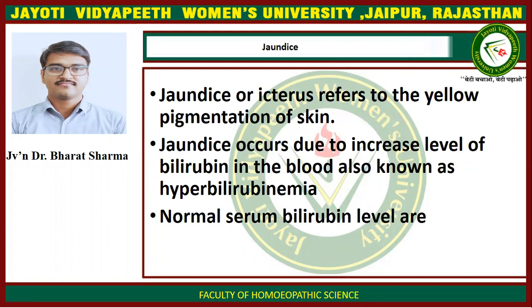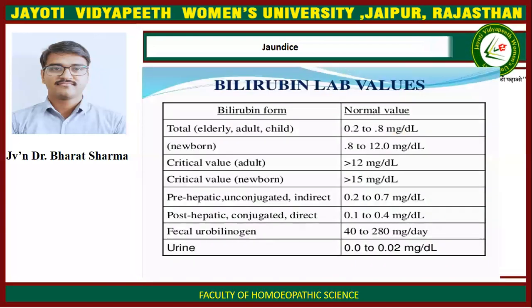Jaundice, also known as icterus, refers to the yellow pigmentation of skin. Jaundice occurs due to an increased level of bilirubin in the blood, also known as hyperbilirubinemia. Normal serum bilirubin levels: the total bilirubin level is 0.2 to 0.8 milligram per deciliter. This is the normal value for total bilirubin in blood.